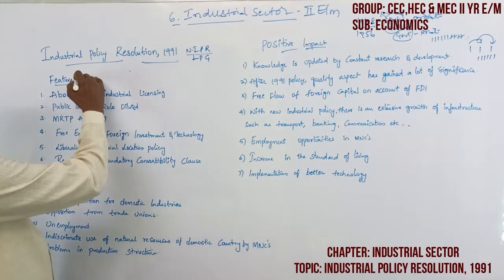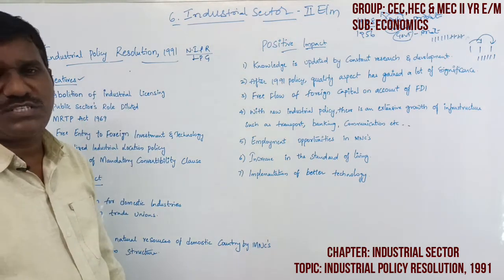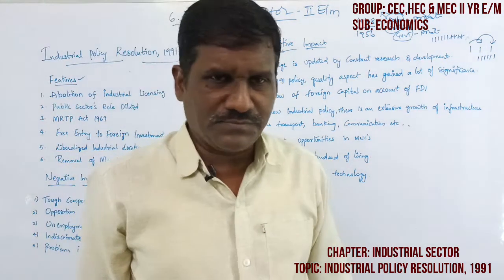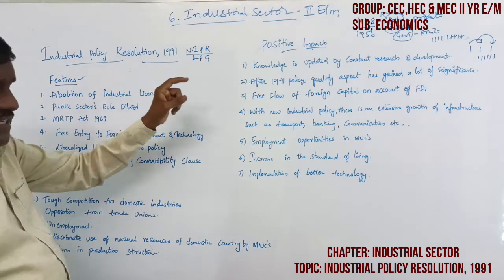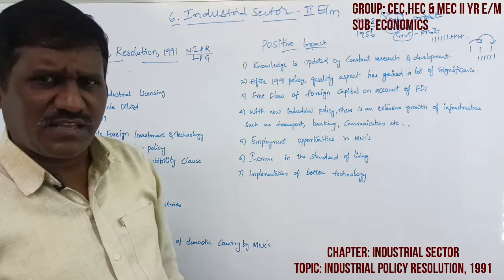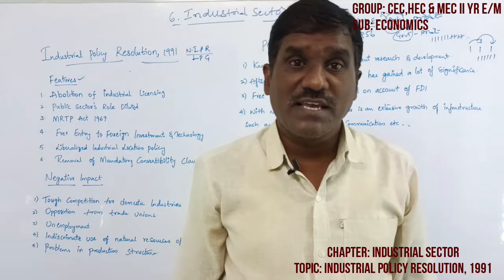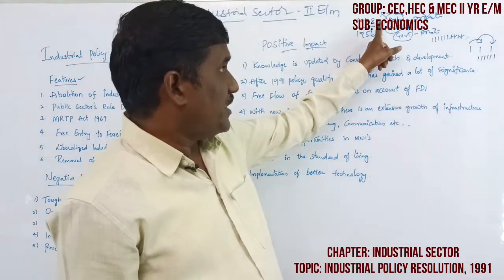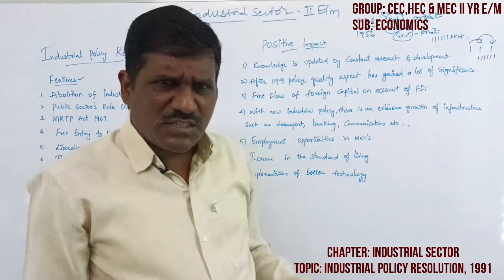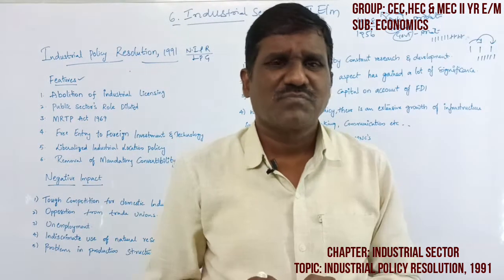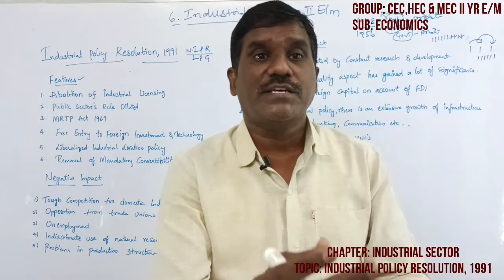Features are there. What are the features of the industrial policy resolution? Here, abolition of industrial licensing. Yes, exactly. Abolition of industrial licensing. Under the 1948 industrial resolution and the 1956 industrial resolution, there was full restriction on the establishment of any industries in India.